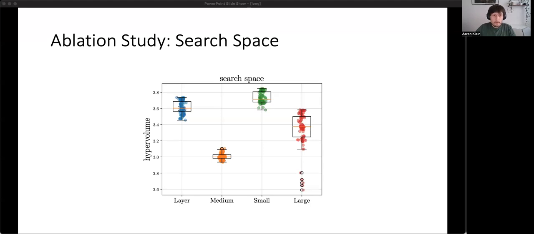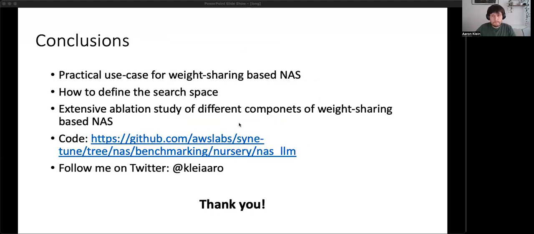Intriguingly, the small search space leads to superior Pareto points. Despite the large search space encompassing all other search spaces, its excessive expressiveness makes it challenging to explore within a reasonable budget, leading to high variance in terms of hypervolume. The medium search space yields suboptimal performance compared to the other search spaces, and this definition resides in a narrow distribution over the parameter count, as we show in the paper.